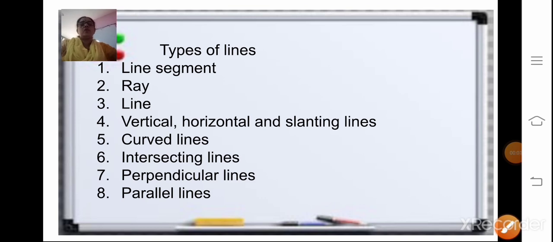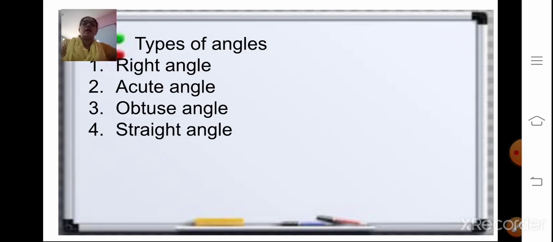Now we have also studied about the types of angles, that is right angle, acute angle, obtuse angle and straight angle.